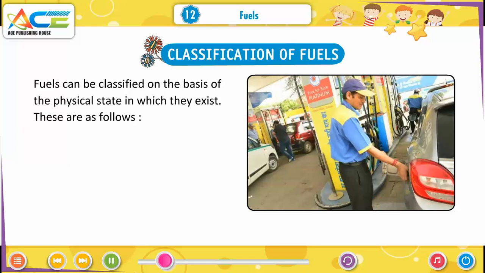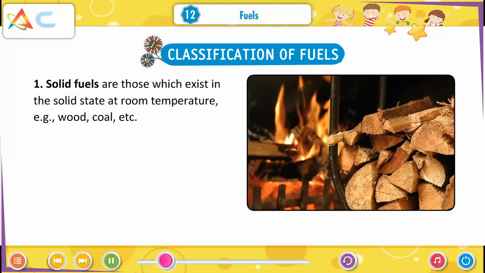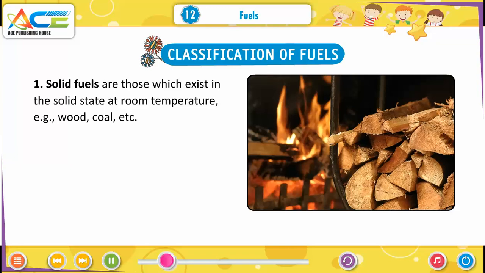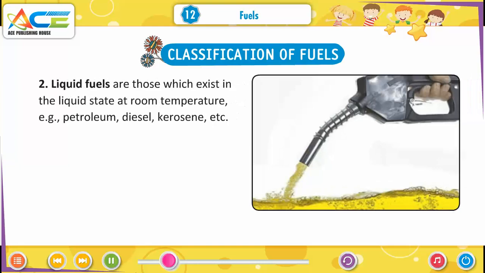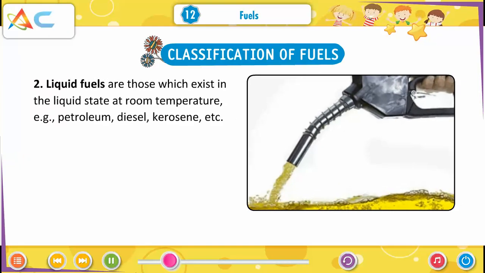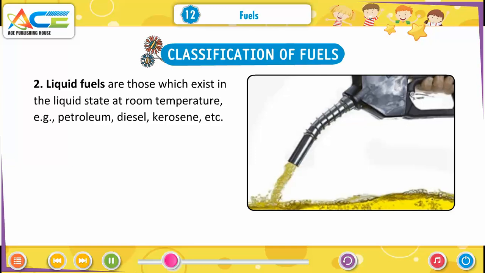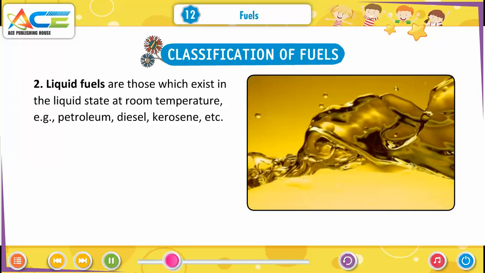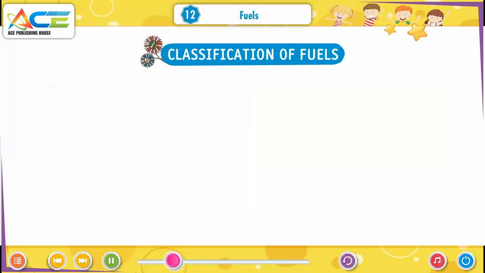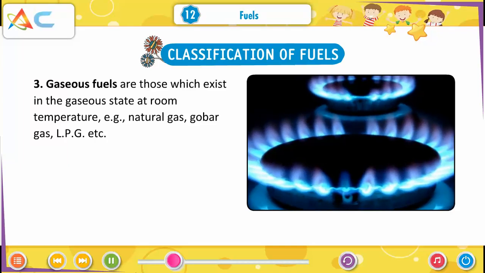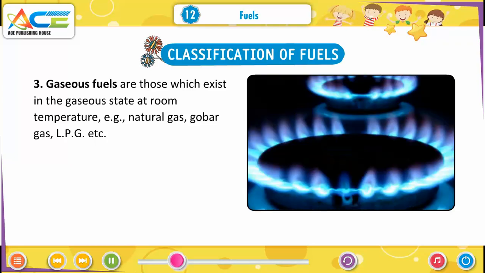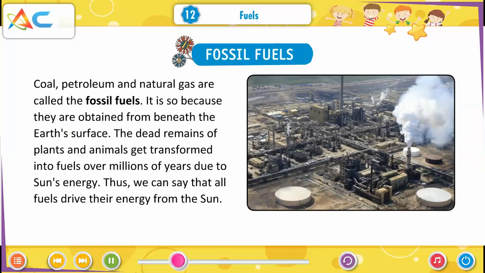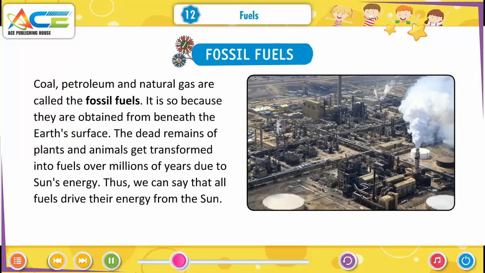These are as follows. Solid fuels are those which exist in the solid state at room temperature, that is wood, coal, etc. Liquid fuels are those which exist in the liquid state at room temperature, that is petroleum, diesel, kerosene, etc. Gaseous fuels are those which exist in the gaseous state at room temperature, that is natural gas, gobar gas, LPG, etc.